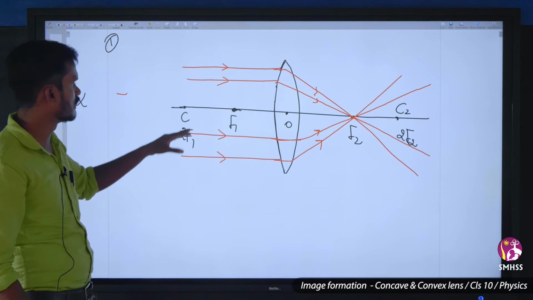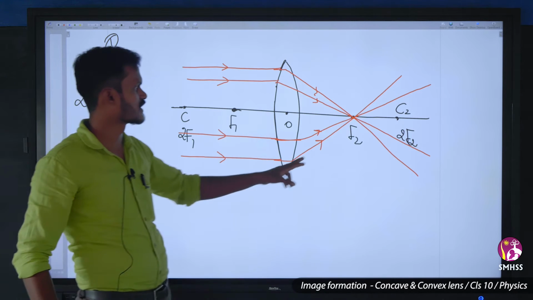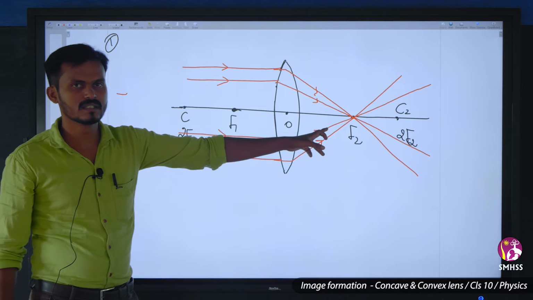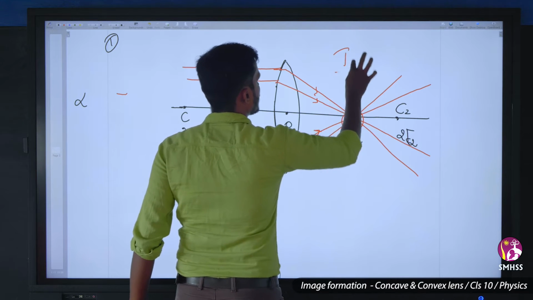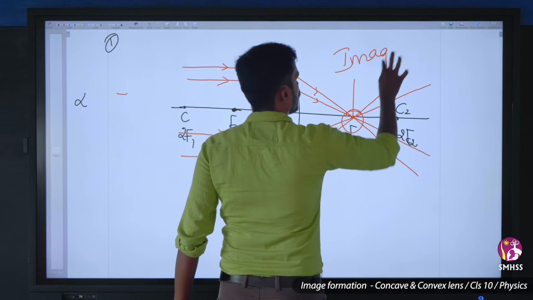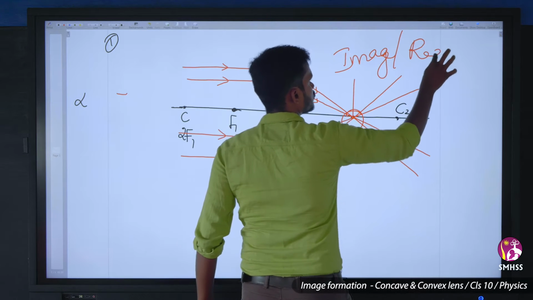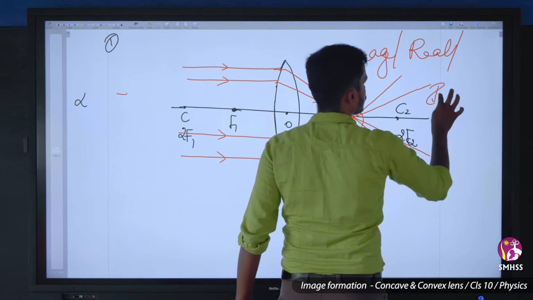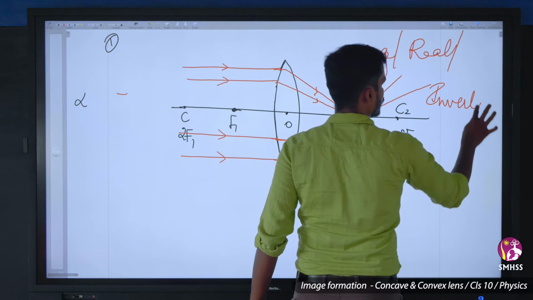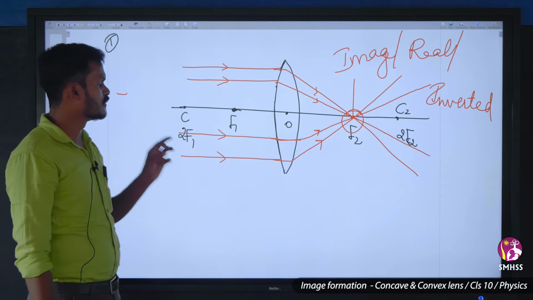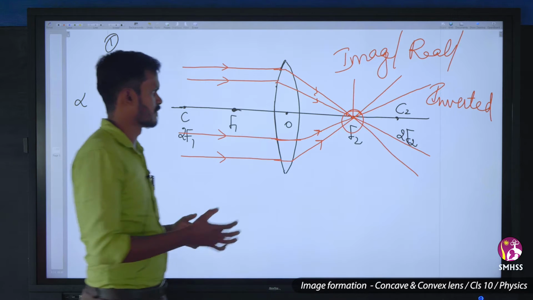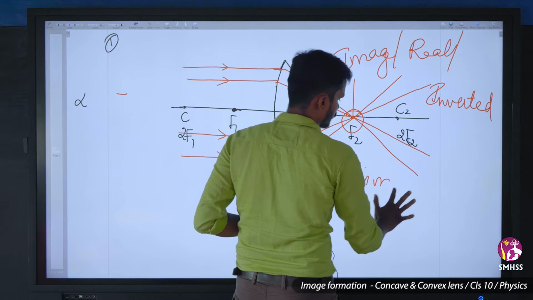So the rays parallel to the principal axis, after refraction, will converge at this point, and at this point we have an image which is real and inverted. It will be diminished.